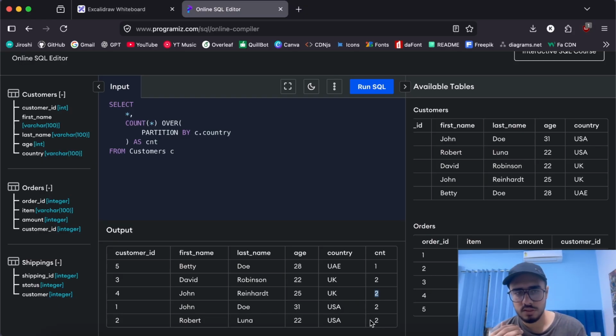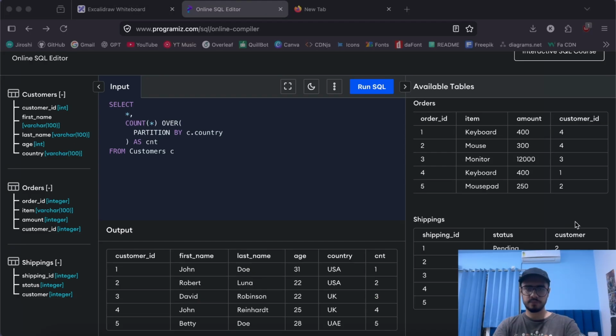So I hope this is making sense to you, that we are basically virtually splitting this whole table into certain groups and performing calculations over them, and meanwhile the data of the actual tables remains intact. We just append a new column to it, and for all the rows in the table it populates some value. So now that we are familiar with window functions, how to use them with aggregate functions, and what is partitioning, now let's go a little further and understand something even more.